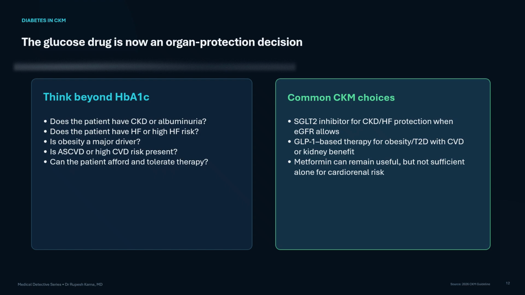An SGLT2 inhibitor is often prioritized when CKD, albuminuria or heart failure risk is present, provided kidney function and other clinical factors allow it. A GLP-1 based therapy may be valuable when obesity, type 2 diabetes, cardiovascular risk or kidney risk is prominent. Metformin remains useful and affordable for many patients, but it may not provide the cardiac protection that a high-risk CKM patient needs. A satisfactory HbA1c does not automatically mean CKM risk is adequately treated.